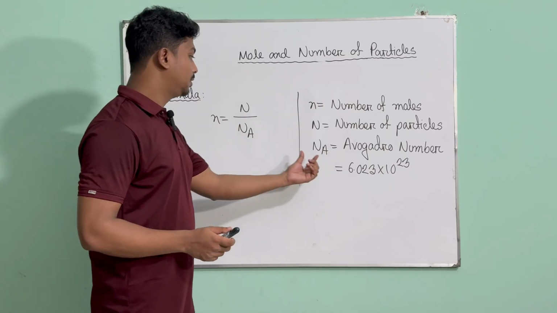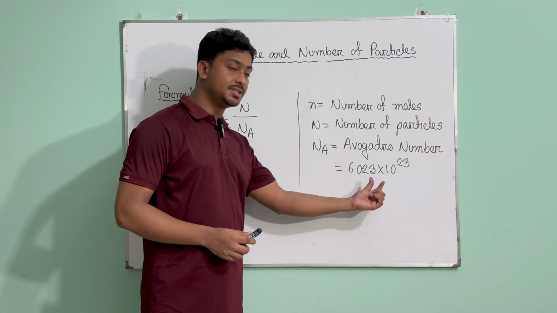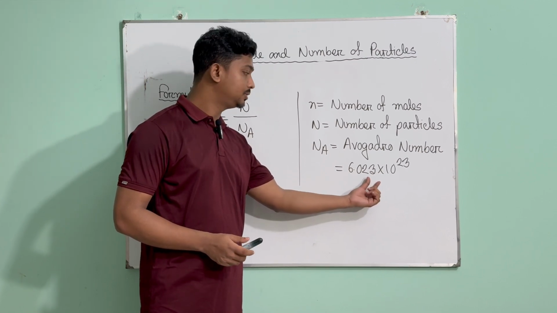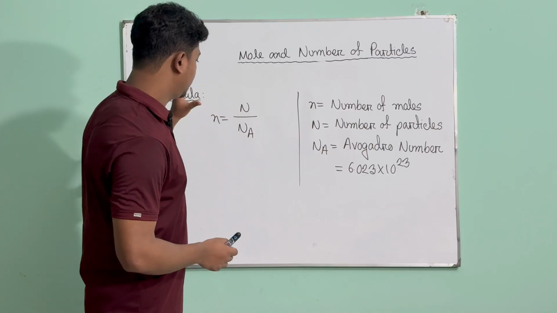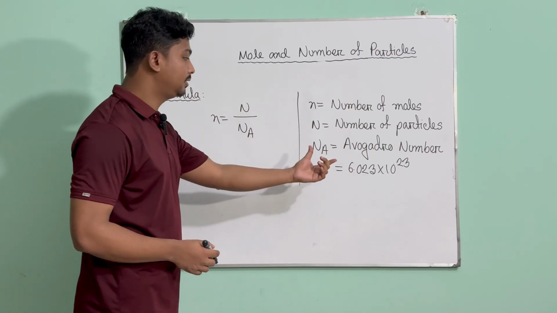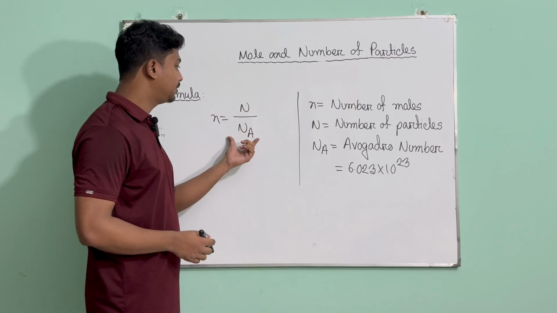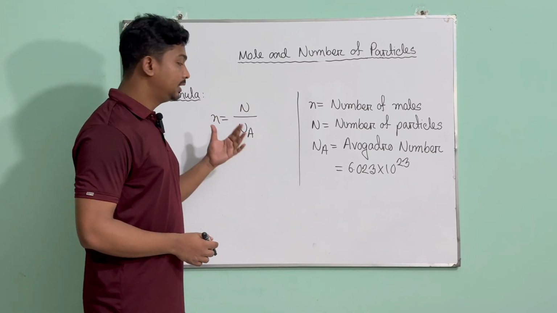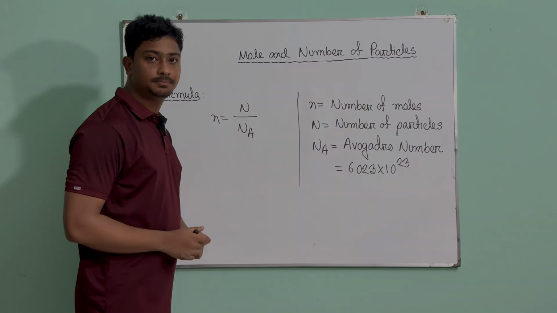You don't need to memorize this, as this is normally already given in your IGCSE question paper. So you'll have this number, then you have to use it here. It's also fixed, just like 24, so you don't need to worry about it. If you have one of these pieces of information, you can calculate the other. So let's see some maths.